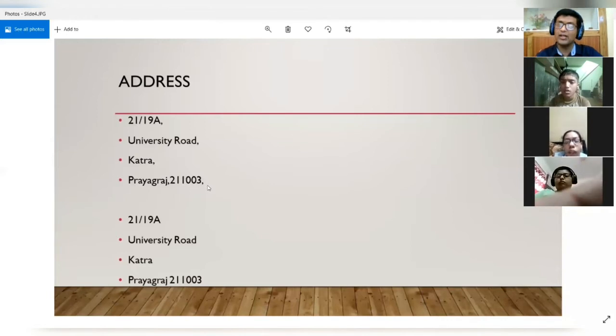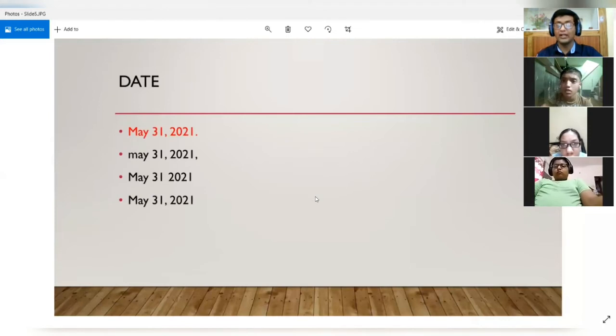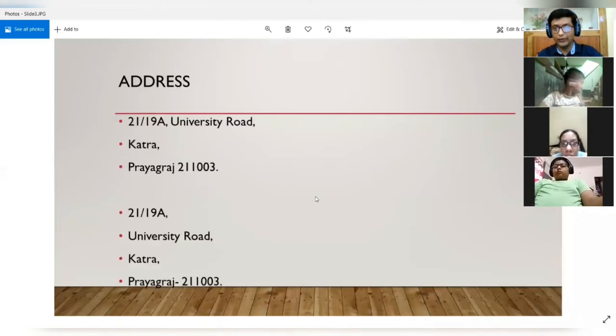So this is also absolutely wrong. Then if you see the fourth example, here no punctuation marks have been used at all. There is no comma, no full stop. So some of you have made this mistake also, that you have not put any punctuation marks at all. So this format is also wrong. Now, these were all the mistakes that you made in your address.